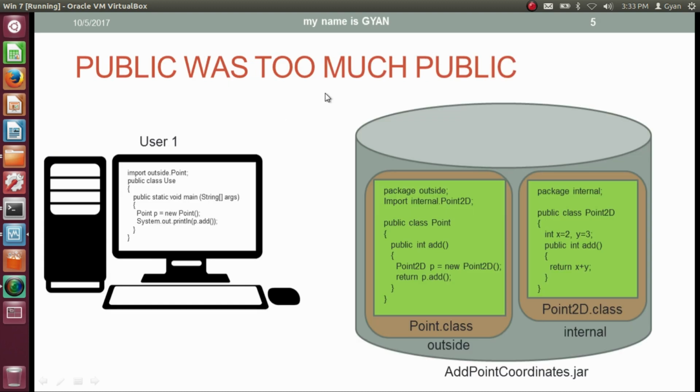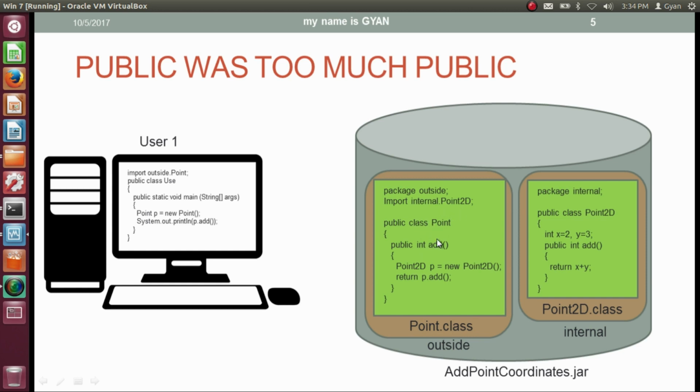Public was too much public. Let's see what it means. We have a jar file called coordinates.jar. The jar file contains two packages, outside and internal. The package outside contains a class Point.class. The Java code corresponding to Point.class is given here. The package statement of Point.class is package outside, so Point.class is inside the package outside. Point.class also imports the class Point2D from the package internal.